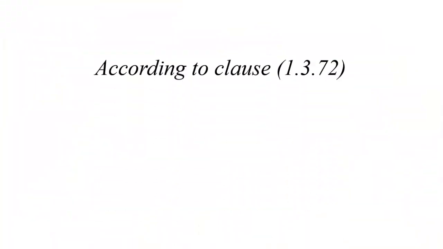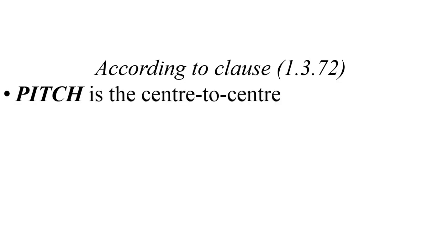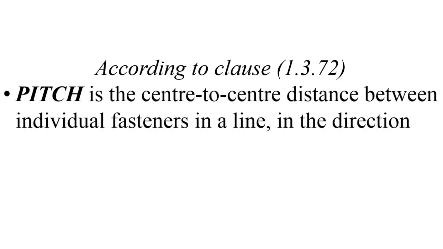Now first definition according to the clause number 1.3.72, pitch is the center to center distance between individual fastener, means the bolts in a line in the direction of load or in the direction of stress. It means that if we provide 10 numbers of bolt in any connection, then two consecutive bolts distance is known as pitch, but it must be in the direction of load.